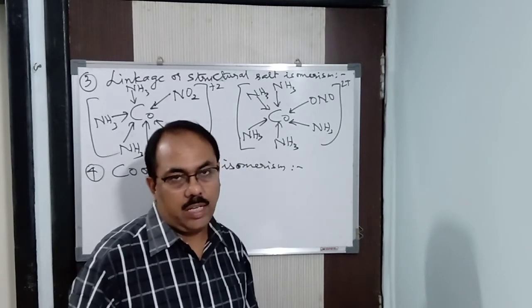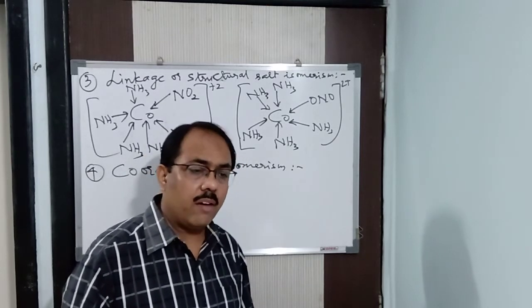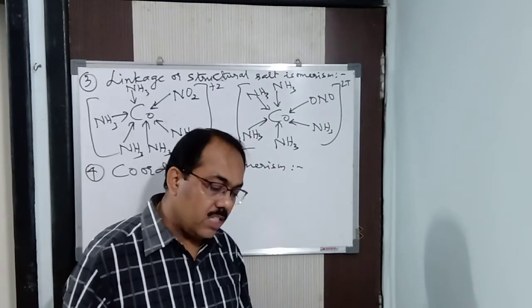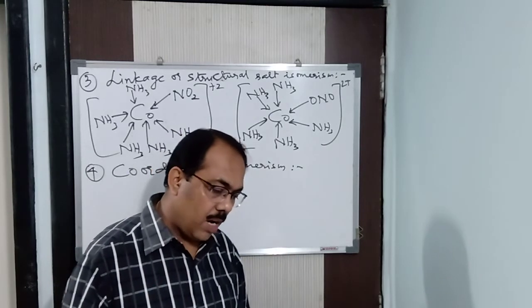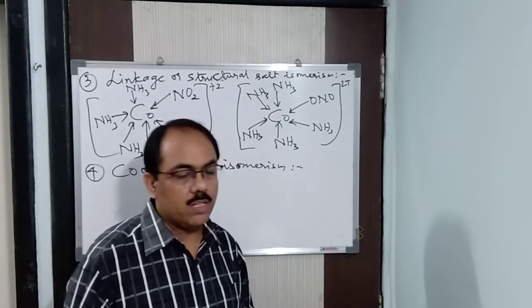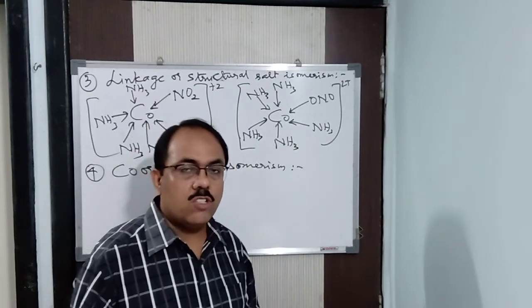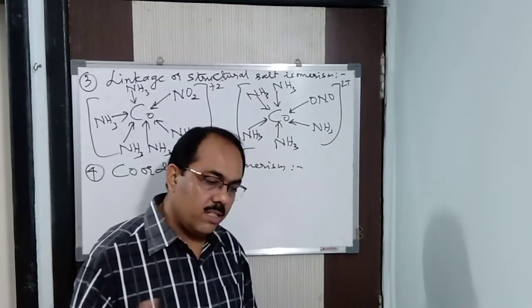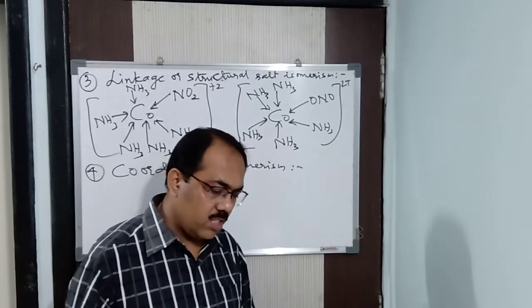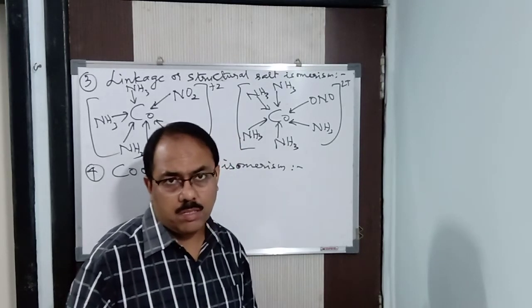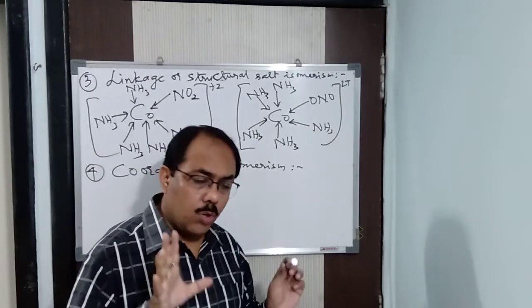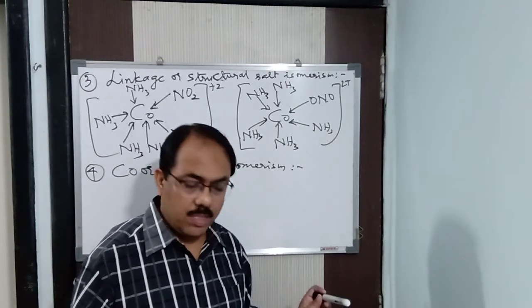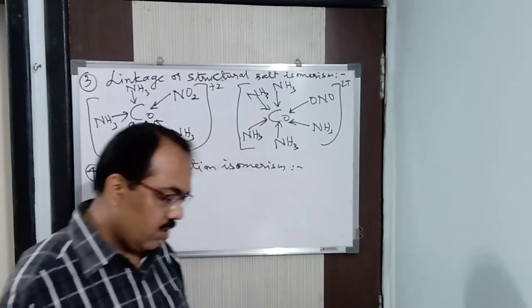The isomerism arises due to the interchange of ligands between the coordination spheres of the positive and the negative parts. Again I repeat, there is interchange of ligands between the coordination spheres of the positive and negative parts, so this isomerism arises. Again, both the positive and negative parts are complex ions. Now let me tell you what that is.